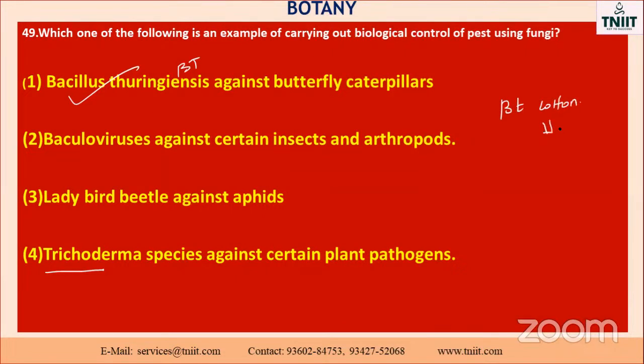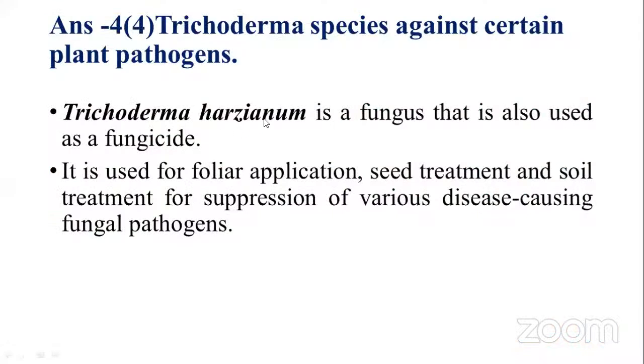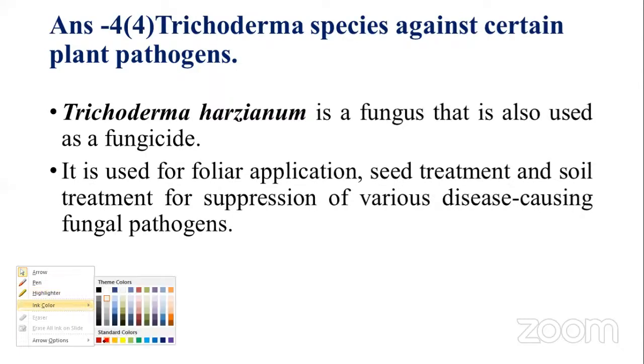Here, which gene is present, the cry gene, is also very, very important, my dear. So many times they ask the question. Bacillus thuringiensis against butterfly caterpillars, and baculoviruses against certain insects and arthropods, ladybird against the aphids. This one is the wrong one. See here, Trichoderma harzianum is a fungus that is also used as a fungicide against certain pathogens. Okay, this is also a concept. Don't forget, my dear.